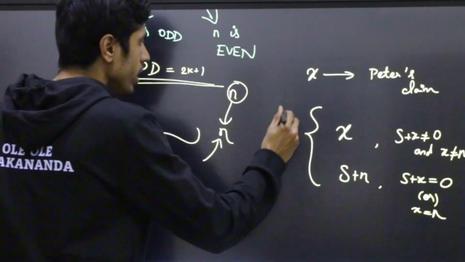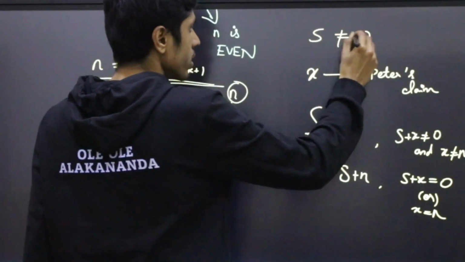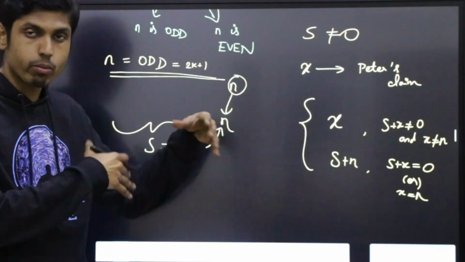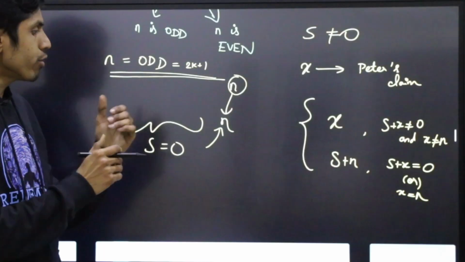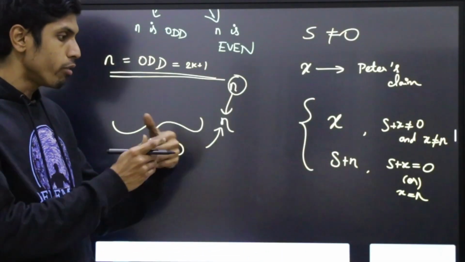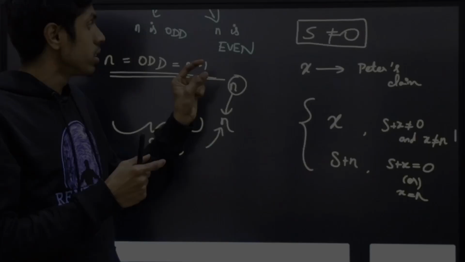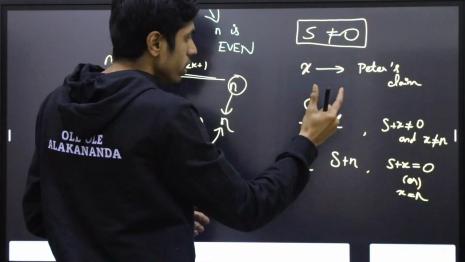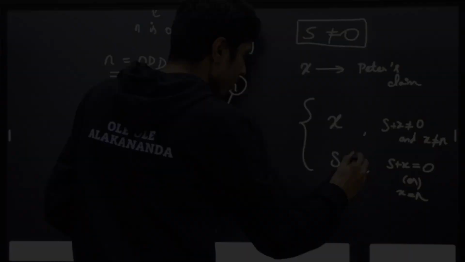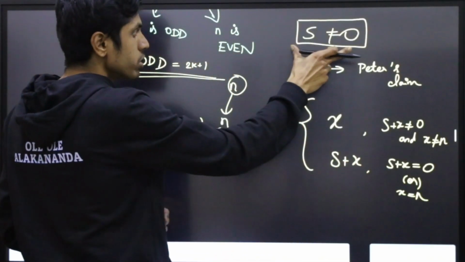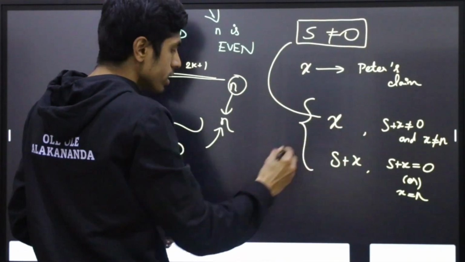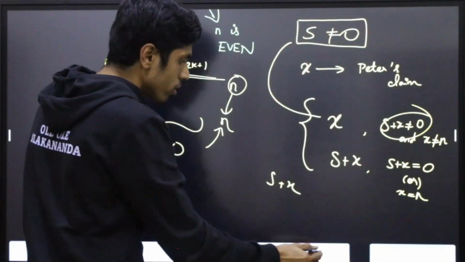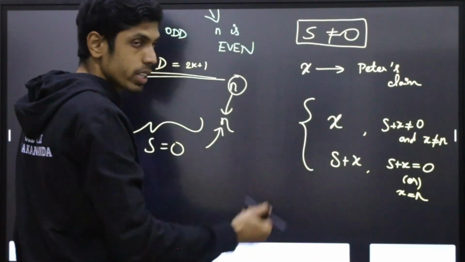So here we assume that the initial sum is non-zero. So first assume that there are as many zeros as claimed by Peter, and we are now working for numbers other than 0. So after the very first non-zero number, the total sum will not be 0. Now if the initial sum s is not 0, then the new sum in the first case will be s plus x, and that is not 0. So the new sum again will be not 0, and neither is the written number n.